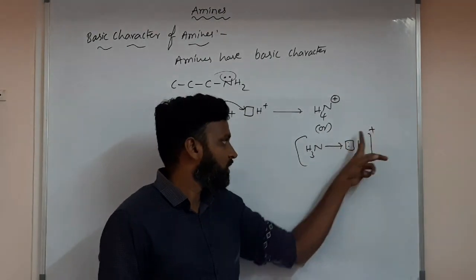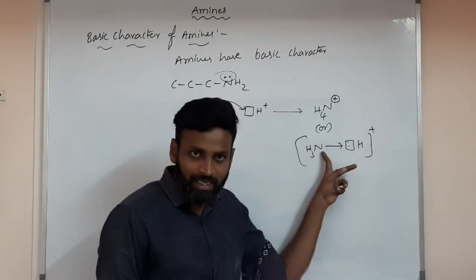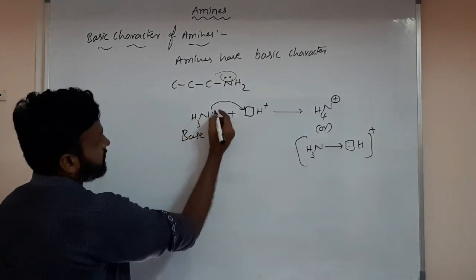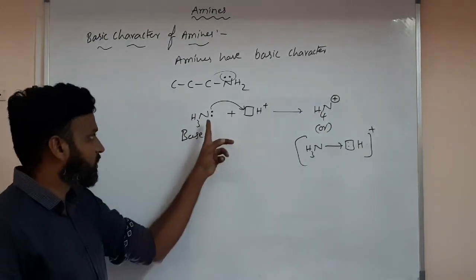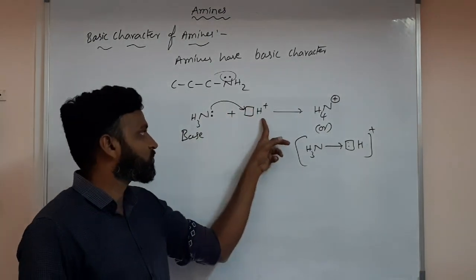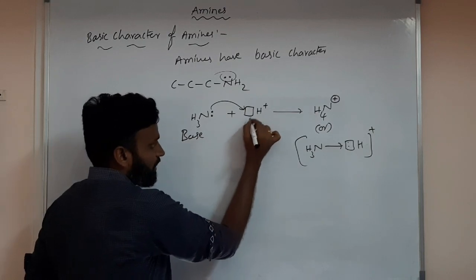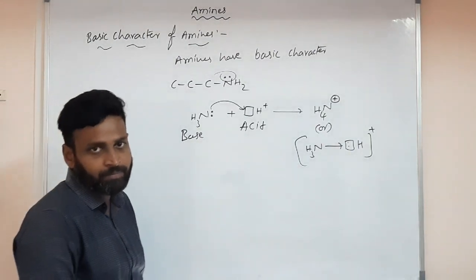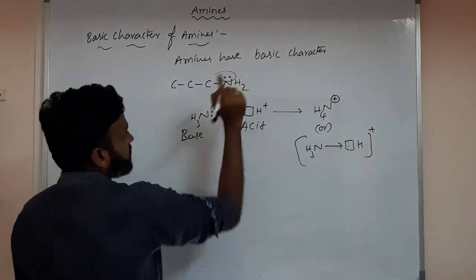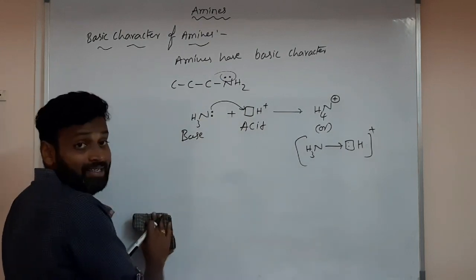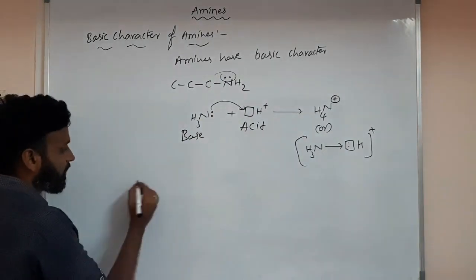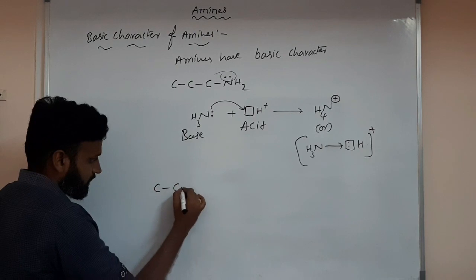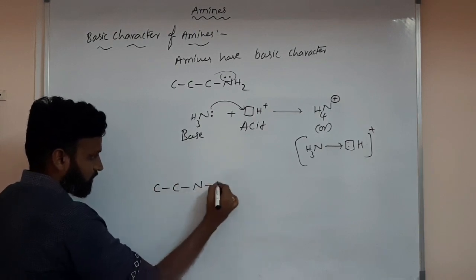Why is there a positive charge on nitrogen? Because the lone pair was donated by this nitrogen. NH4 plus. Why did I say this? This acts as a base because this nitrogen has a lone pair, and it is donating the lone pair to H plus. So NH3 acts as a base and H plus acts as an acid. All amines have a lone pair, so due to the presence of the lone pair they can act as bases. Understood clearly? So here you have C, C, C and NH.